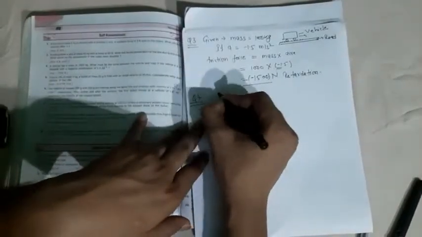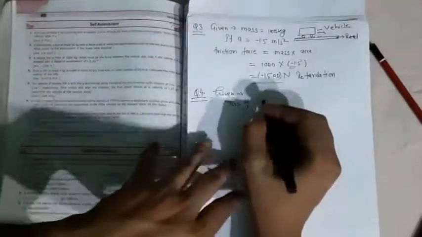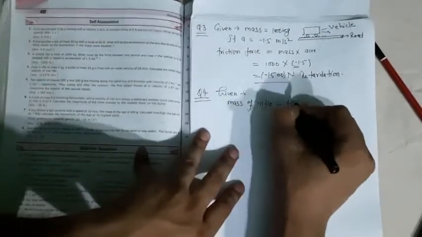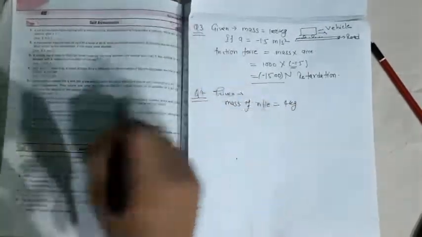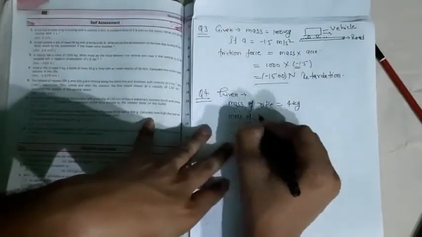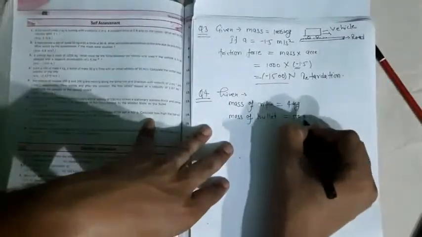So here first we will write down what is given. From a rifle of mass 4 kg. So mass of rifle is equal to 4 kg. Bullet of mass 50 gram. Mass of bullet is equal to 50 gram.